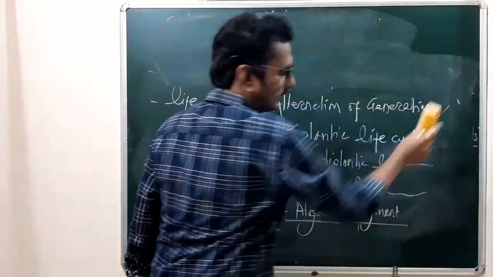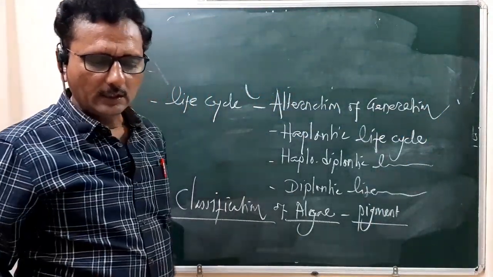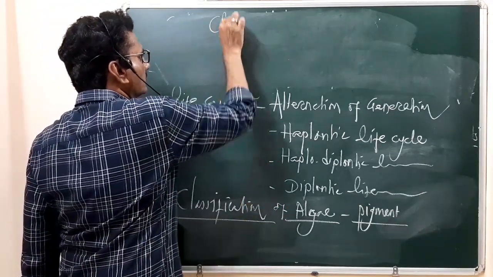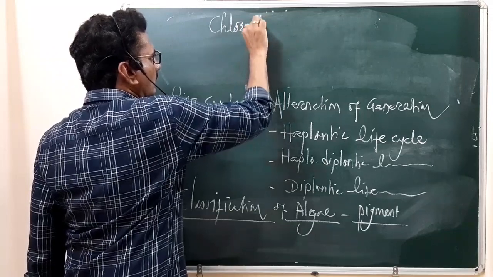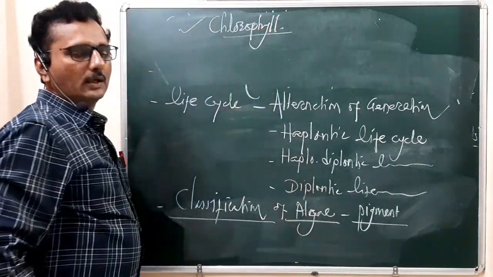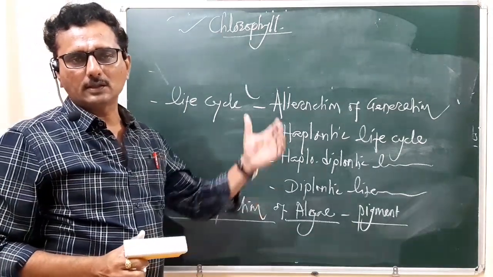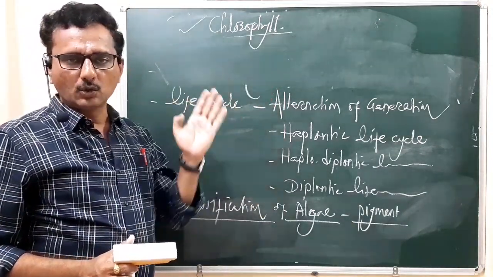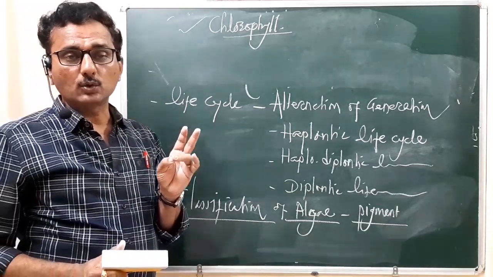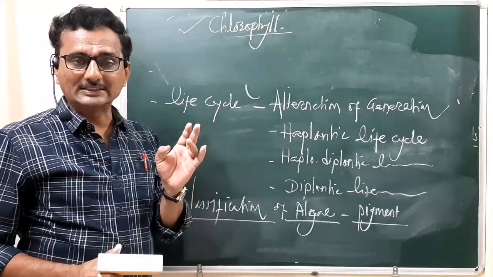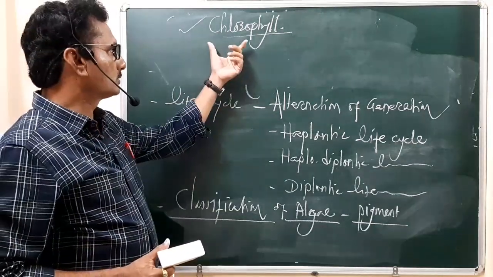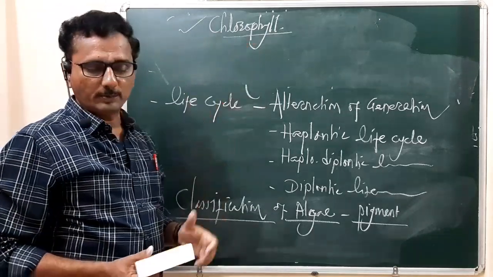They show the presence of green color pigments, which means chlorophyll pigments. Mostly they show the presence of chlorophyll A and chlorophyll B, which are dominant there.